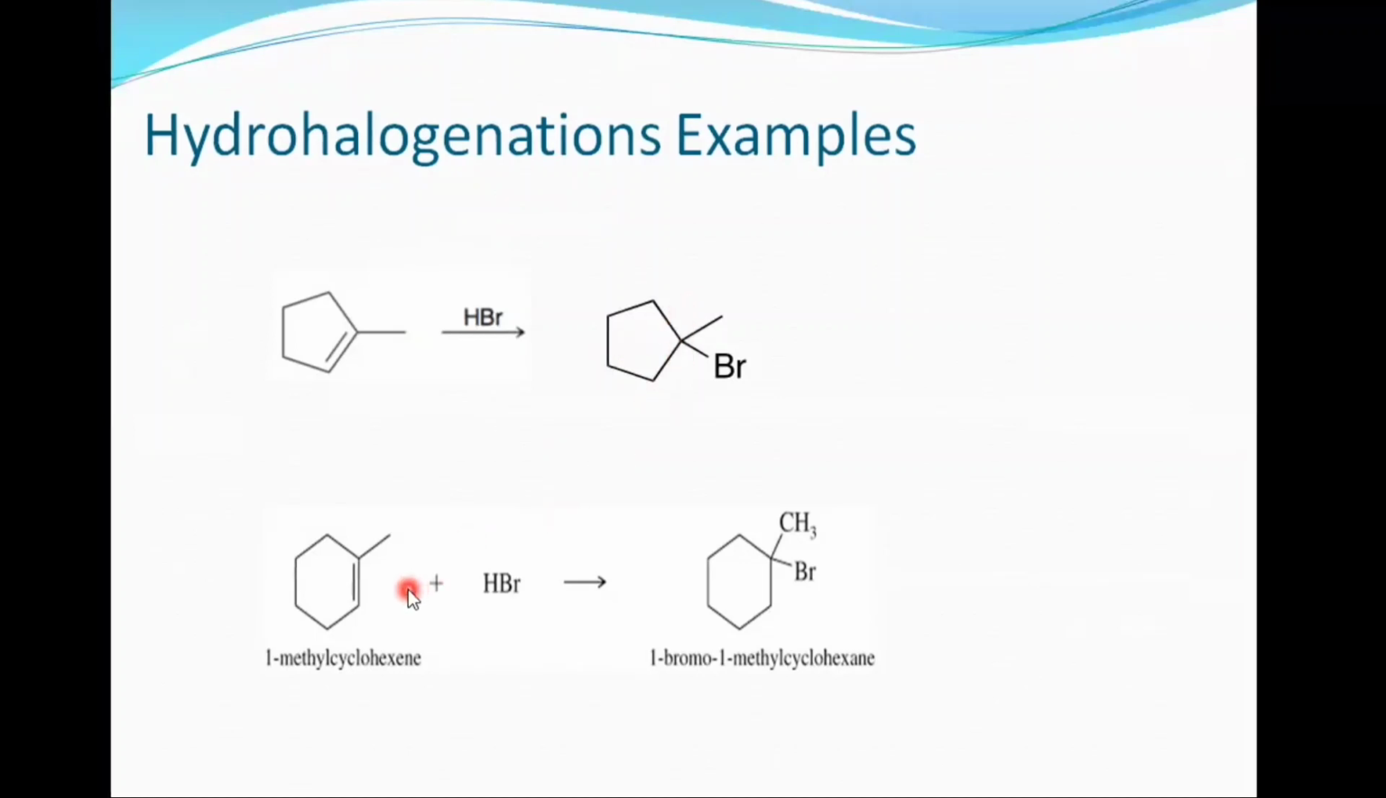While the second example is 1-methylcyclohexene. The first step is the same. This double bond attacks the hydrogen. As a result, a tertiary carbocation will form. Why tertiary carbocation? Both carbocations can form: a secondary carbocation can be formed and a tertiary carbocation can be formed. But we know that a tertiary carbocation is more stable. So the tertiary carbocation is formed faster, and the bromide ion will attack this tertiary carbocation and we will get this product.